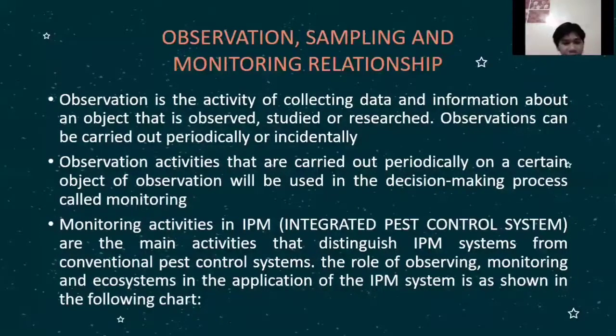called monitoring. Monitoring activities in IPM, Integrated Pest Management System, are the main activities that distinguish the IPM system from the conventional pest control system. The role of observing, monitoring, and ecosystem in the application of the IPM system is also shown in the following chart.